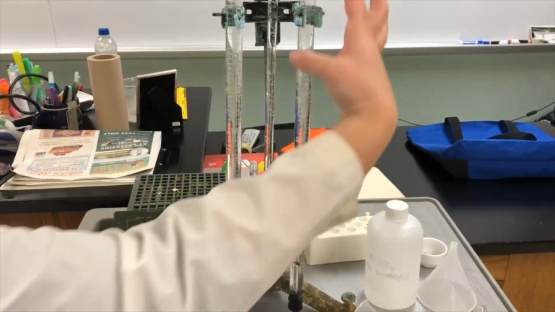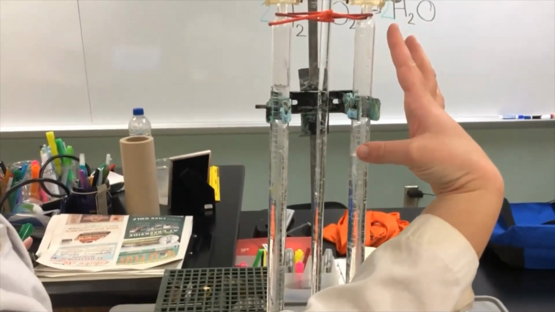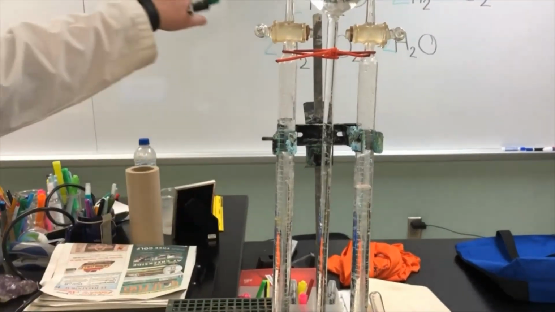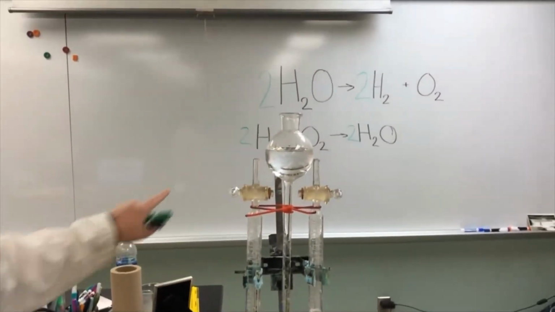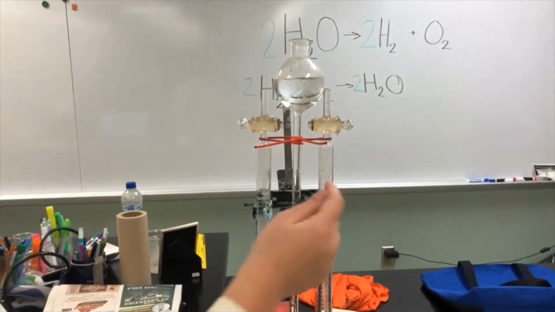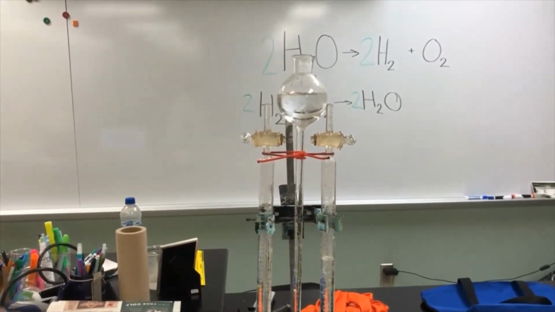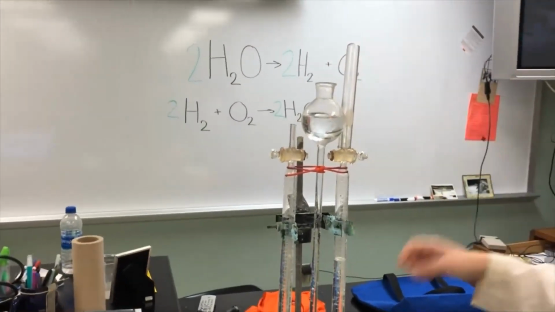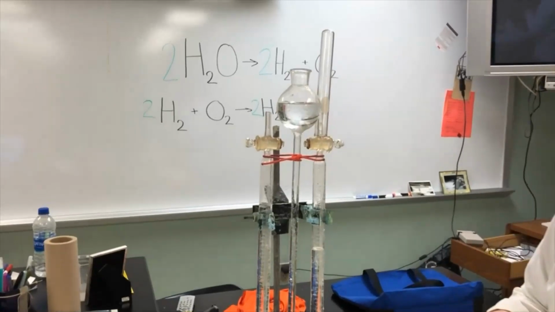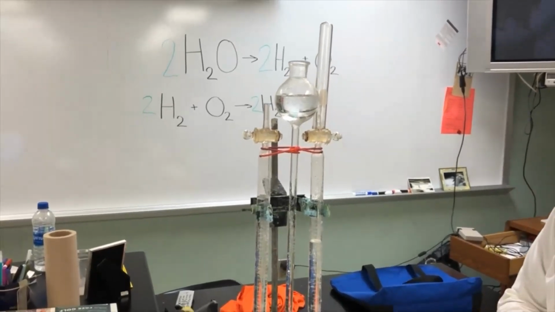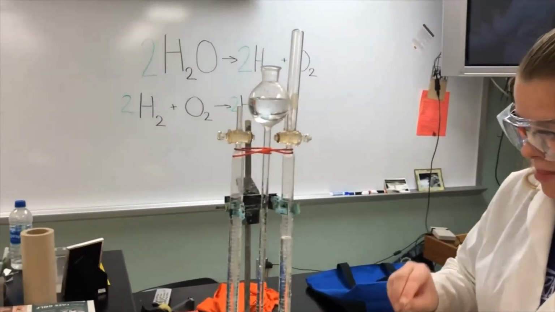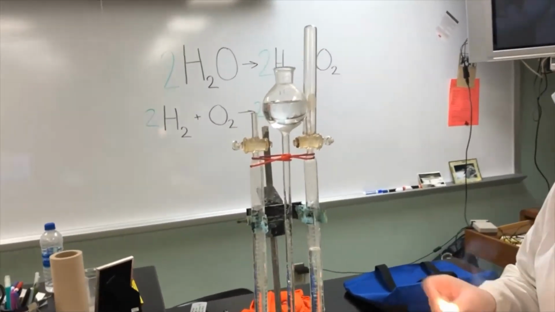We have this amount of gas we collected, which is significantly more than this. Because we are producing a lot more H2 gas, we know this one's going to be H2 gas, and this one's going to be O2 gas. So I'm going to take a test tube, put it over here, and get my match ready. You're going to watch me do it and hear a big pop. Okay, I'm going to light my match.